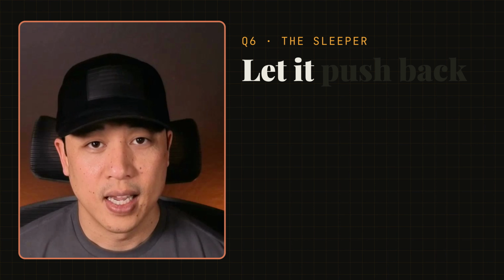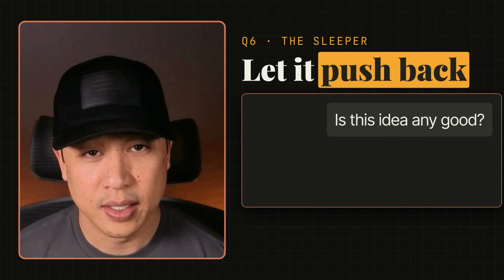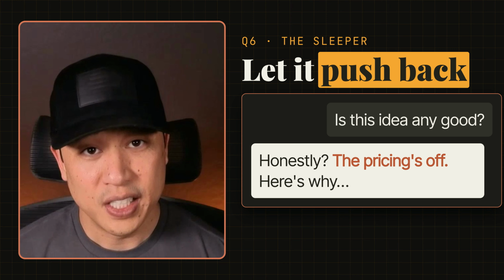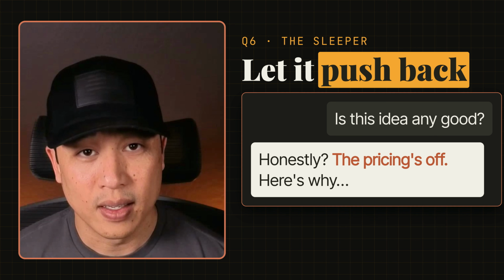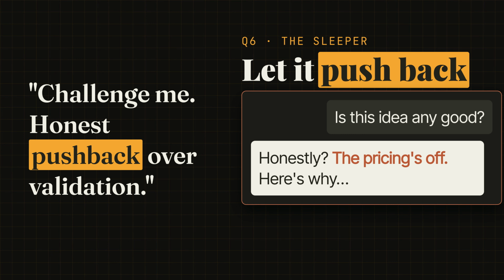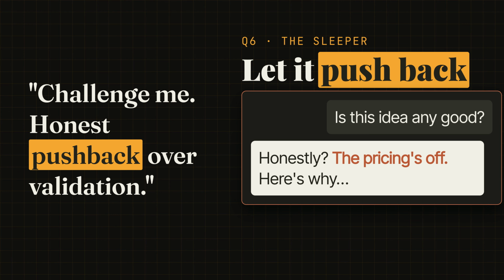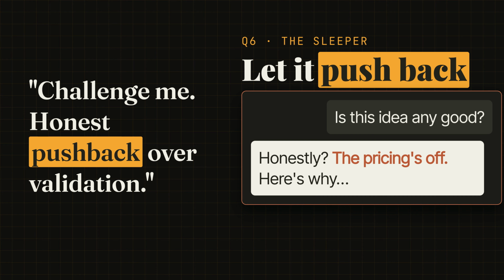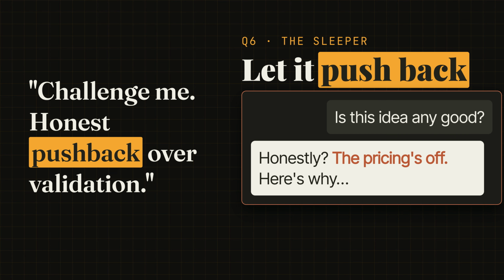Question number 6, and this is the one most people miss. Does Claude have permission to have an opinion? By default, AI wants to make you happy. It agrees with you, tells you your idea is great. Well, that's not always helpful. I don't want a yes man, I want the truth, even when it challenges me. Here's mine. That one line turns Claude from a yes machine into a real thinking partner. Now it tells me when I'm wrong, or points out what I missed. So give it permission to push back. Trust me, it's going to change everything.